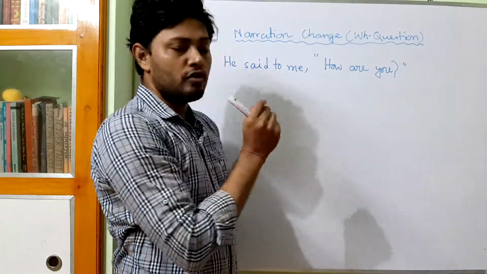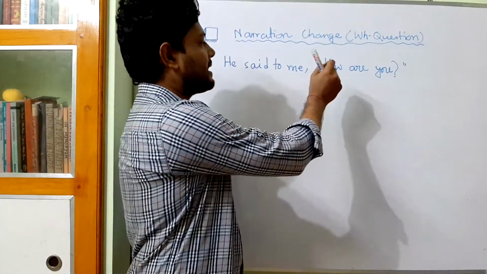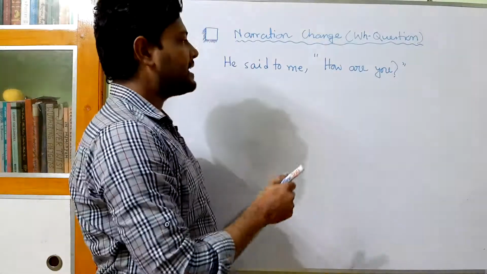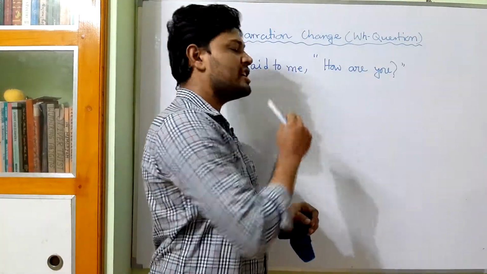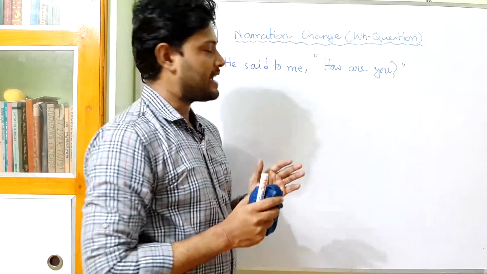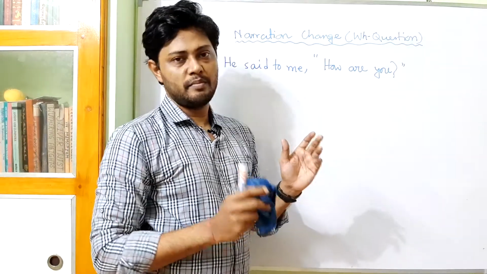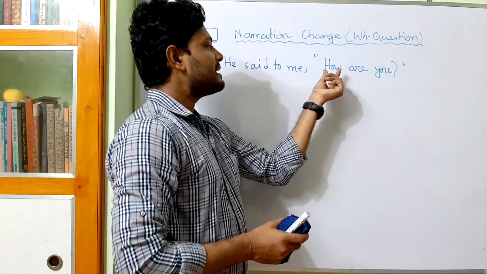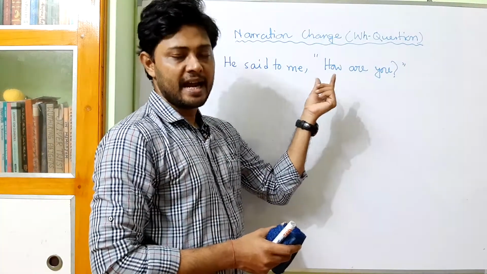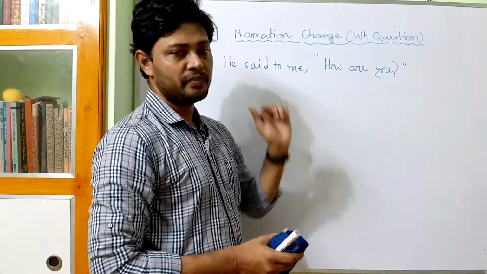If you look at a WH question and a yes no question, you will find that the main difference between these two questions is this WH word at the beginning of the sentence.